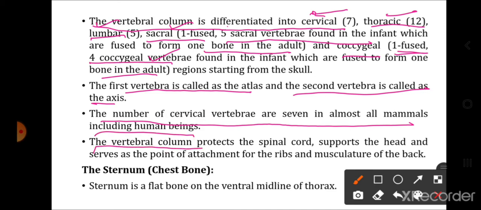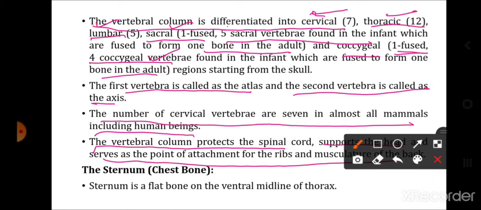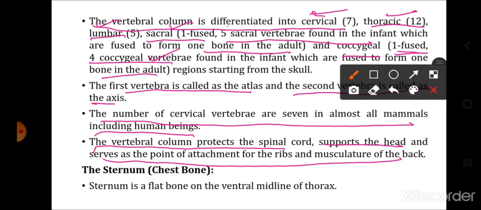The vertebral column protects the spinal cord, it supports the head region and serves as the point of attachment for the ribs and musculature of the back. So what is the function of the vertebral column? It protects the spinal cord, it supports the head above, and the ribs and the back muscles are attached to the vertebral column.